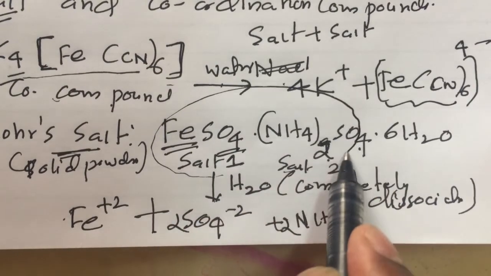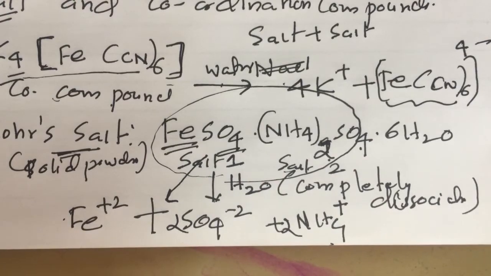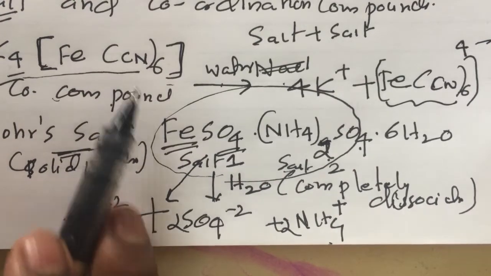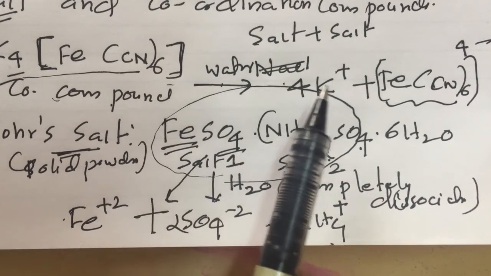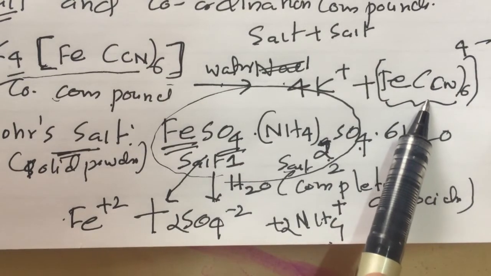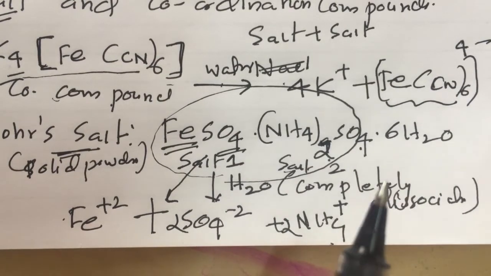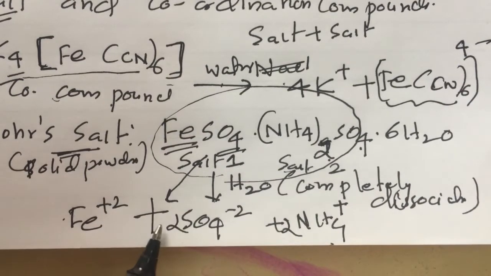This is the main part of a double salt: it completely dissociates to form ions. Now can you tell the difference between a coordination compound and a double salt? In a coordination compound, the coordination sphere will not undergo complete dissociation. But Mohr's salt is a double salt and undergoes complete dissociation, completely changing to its constituent ions. The double salt loses its identity.